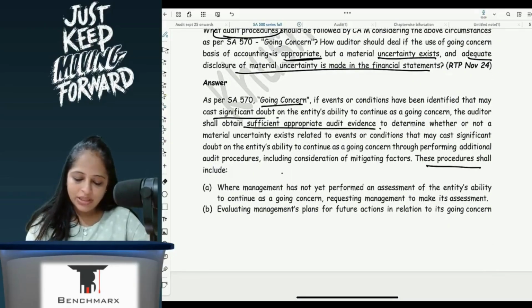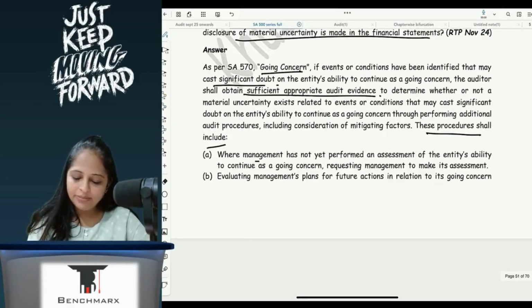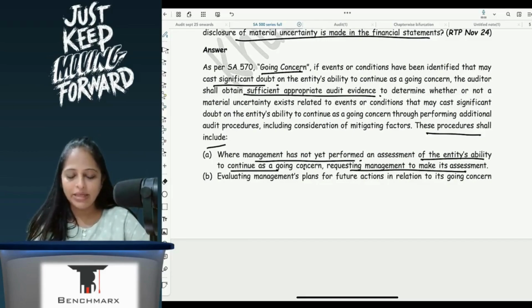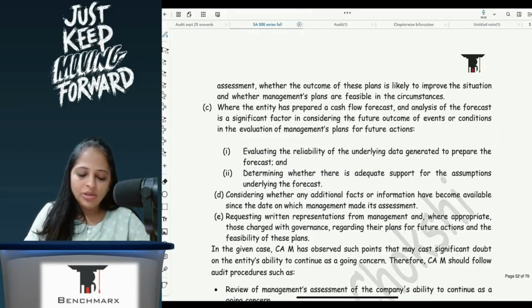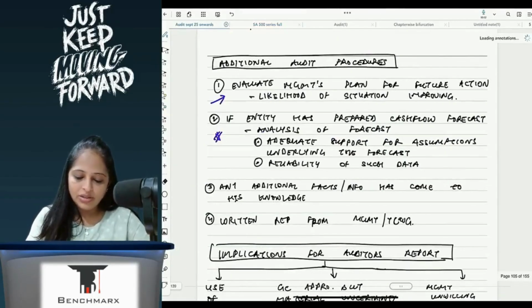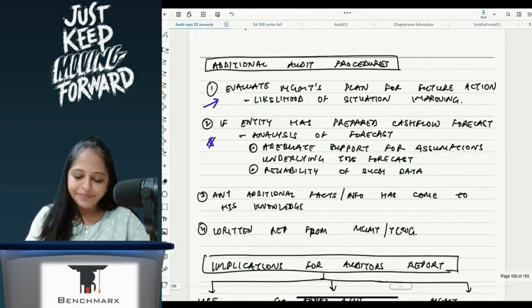Now what are the procedures? If management has not yet performed an assessment of the entity's ability to continue, request management to make the assessment, and review management's plan for future action to continue as a going concern. Then your additional procedures: likelihood of the situation improving.